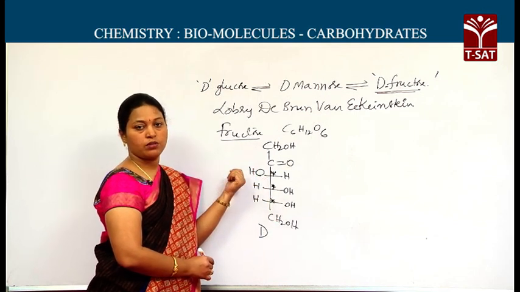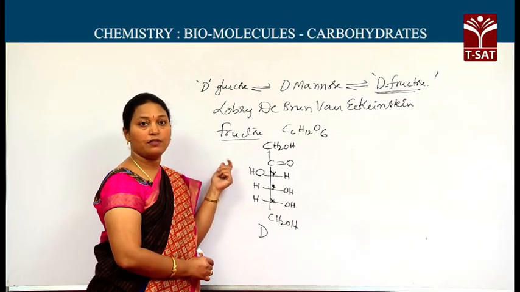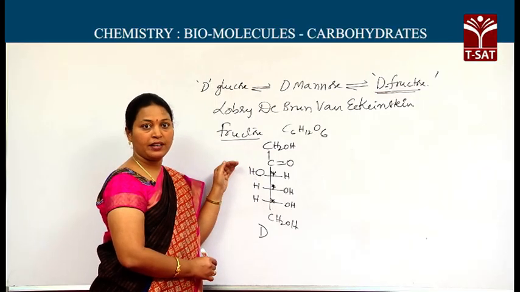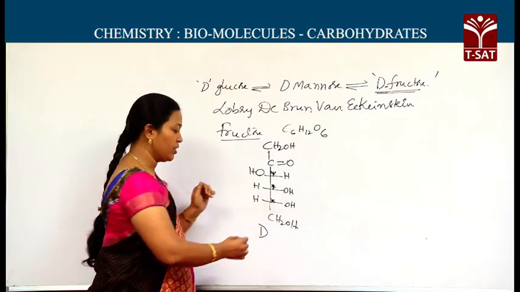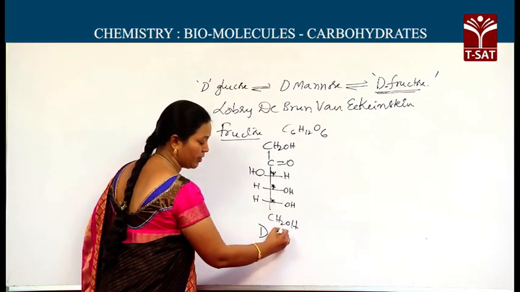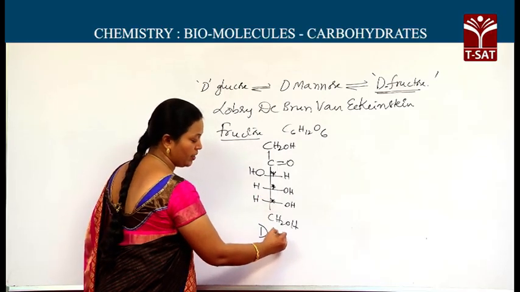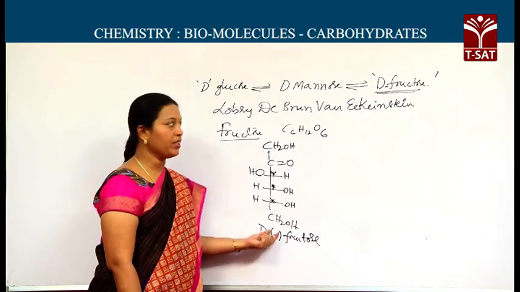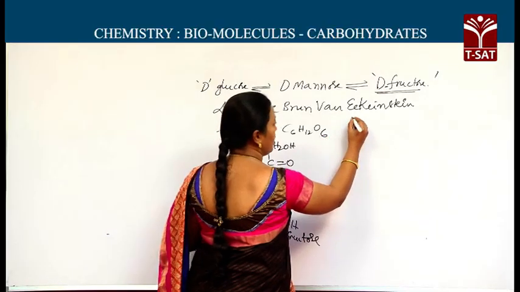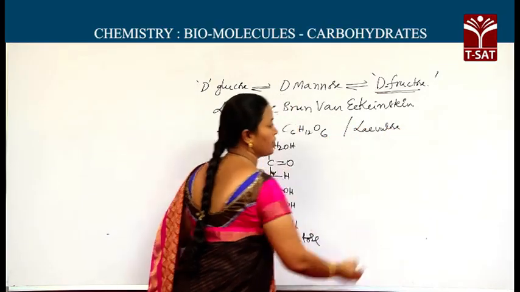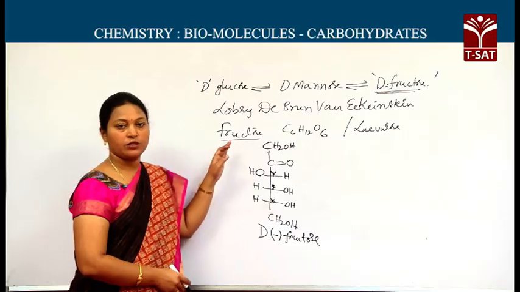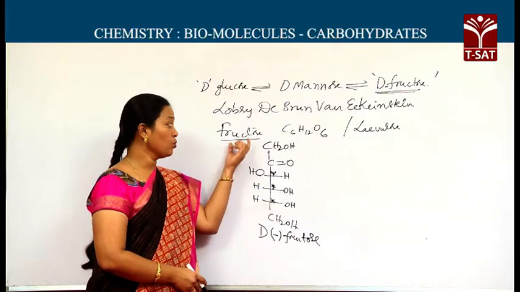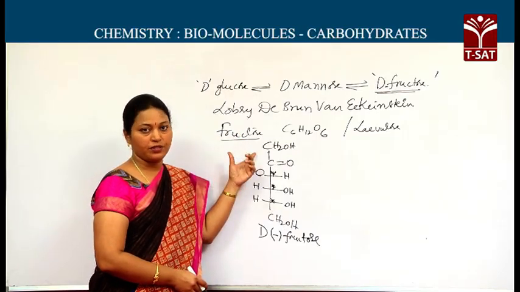Fructose shows optical rotation towards the left side whenever monochromatic light falls on it. Optical rotation can be directed towards the left side, so it is D minus fructose. Here minus means it is showing levo-rotation. For this reason its name is also levulose. Why levulose for fructose? Because it shows its optical rotation towards the left side.